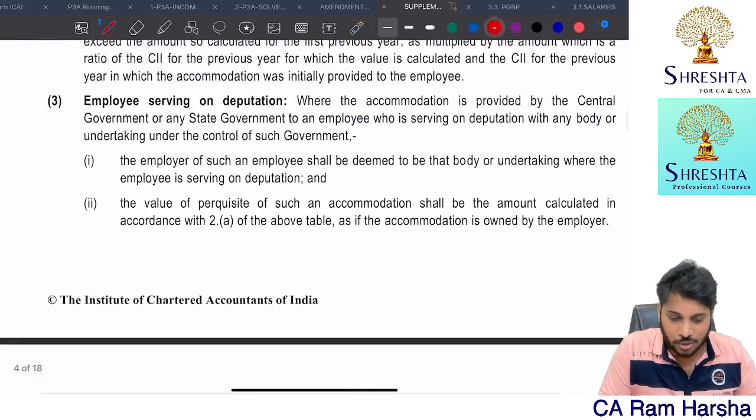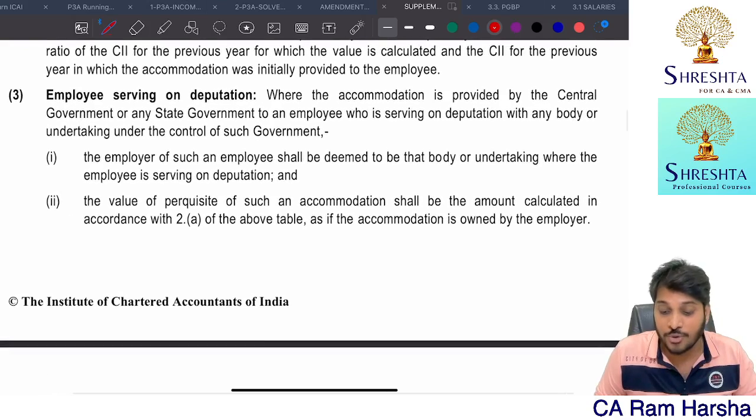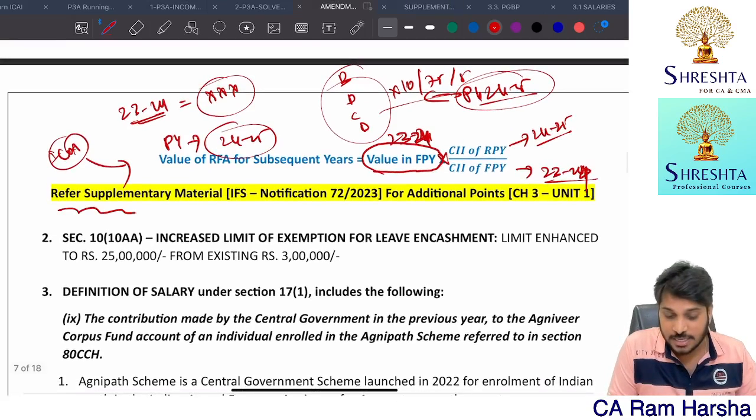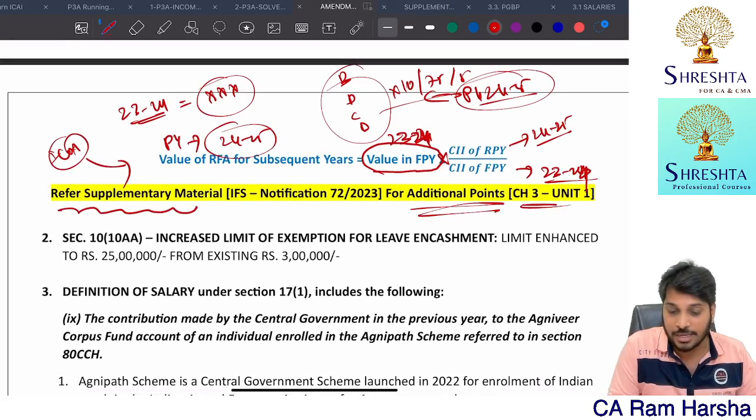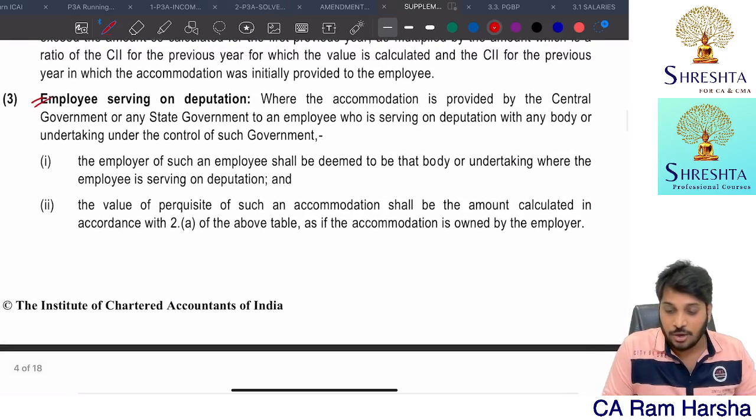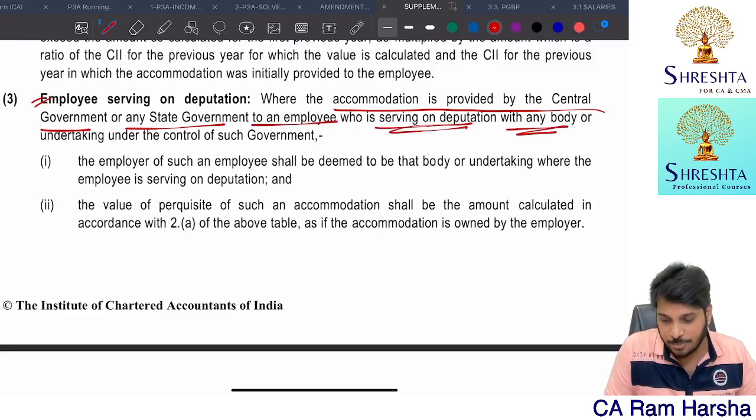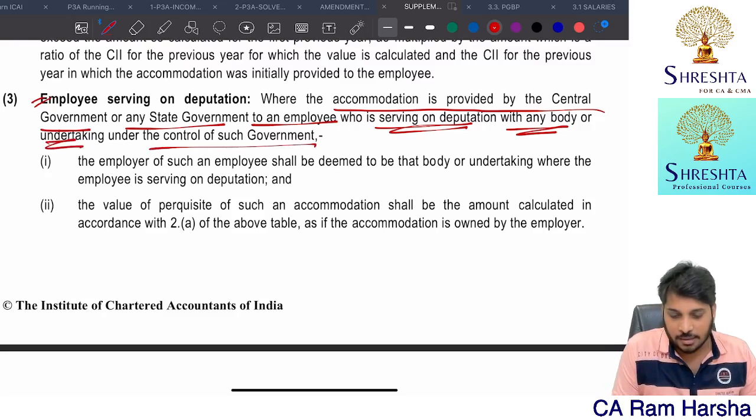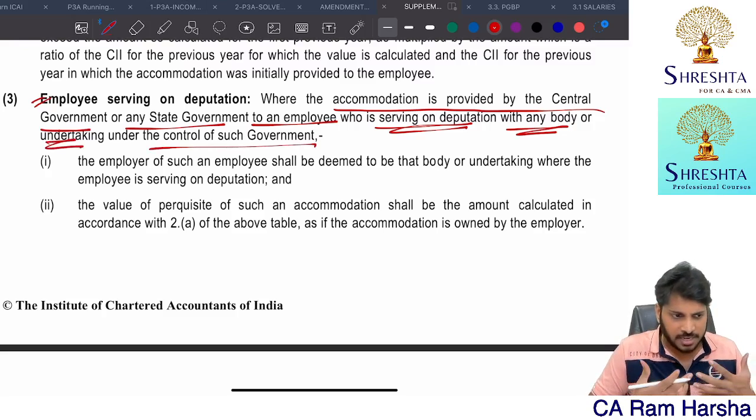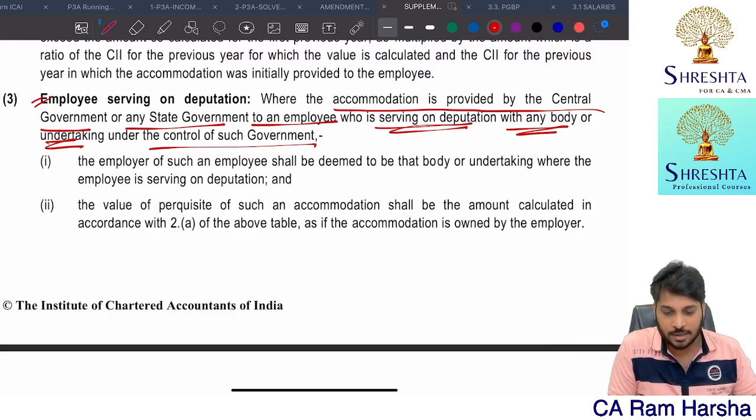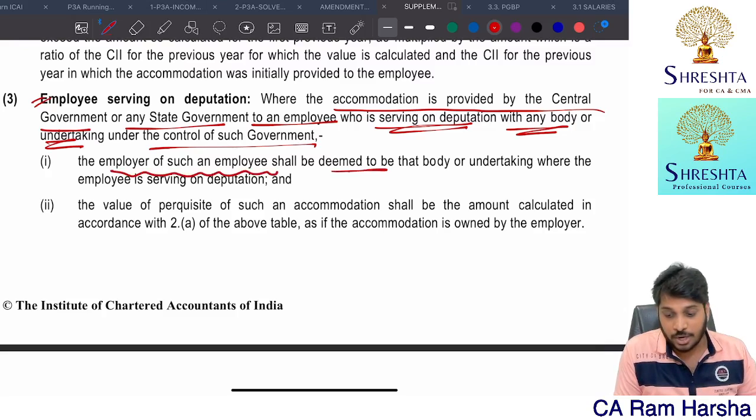Now in this amendment, the third point is employees serving on deputation. This is another point which is added, which I have not covered here. That's why I said refer to the supplementary material for additional points. In the supplementary material, where accommodation is provided by the central government or state government to an employee who is serving on deputation with any body or undertaking under the control of the government, the employer of such employee shall be deemed to be the body or undertaking where he is actually serving.